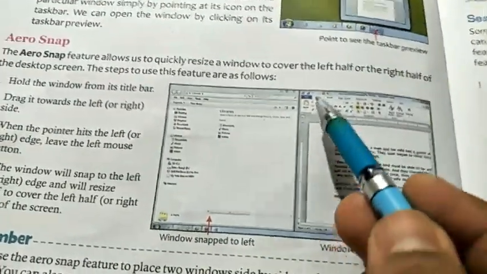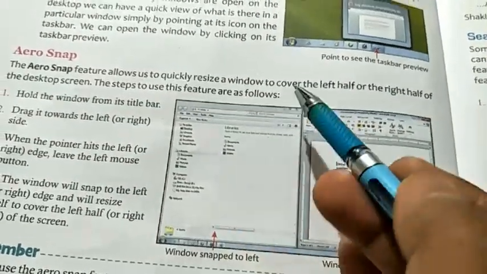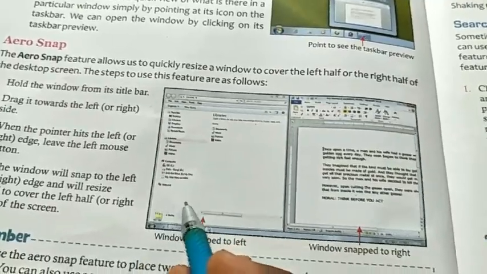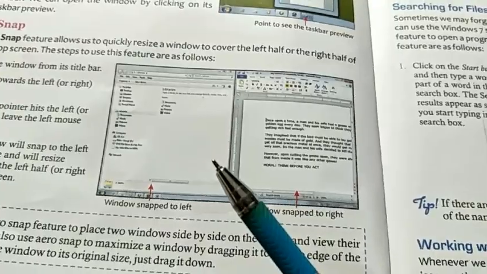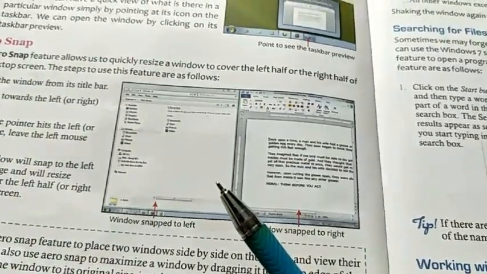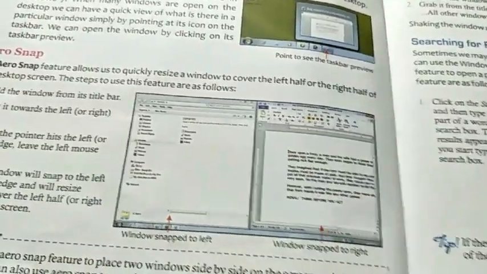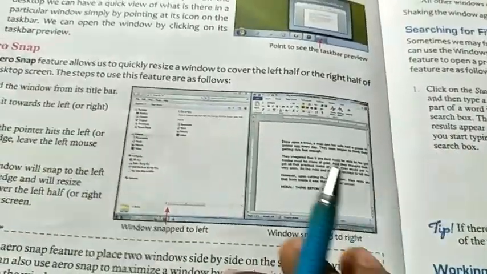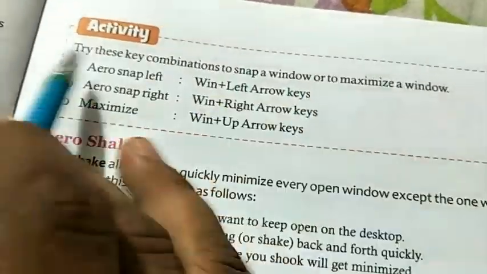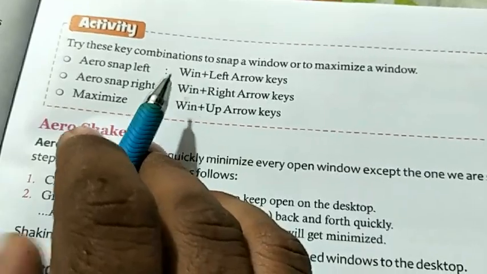The other way is that you can resize the window with the help of the mouse. You can drag and resize the windows, open two programs together, and work on them. But with the help of this option, it will automatically cover half of the screen. There is no need to adjust the size with the mouse. Now look here, this is the activity you will do at home. If you have a computer, then open many applications and try this option.